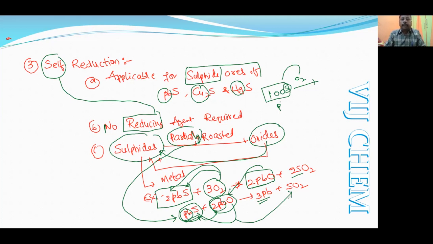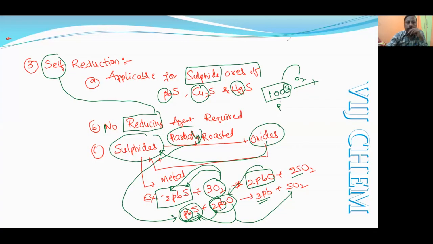Is it clear? Sulfide self reduction is very important, and if it is asked in JEE Mains or NEET, which of the following will not undergo self reduction? For that you should check, it should be a sulfide ore, such as lead sulfide, copper sulfide, and mercurous sulfide. Note down, then I will dictate the notes.